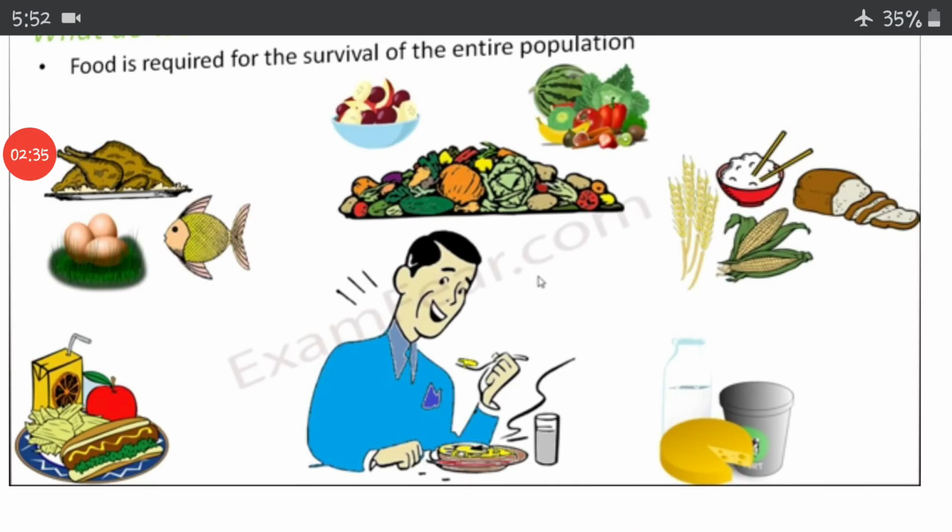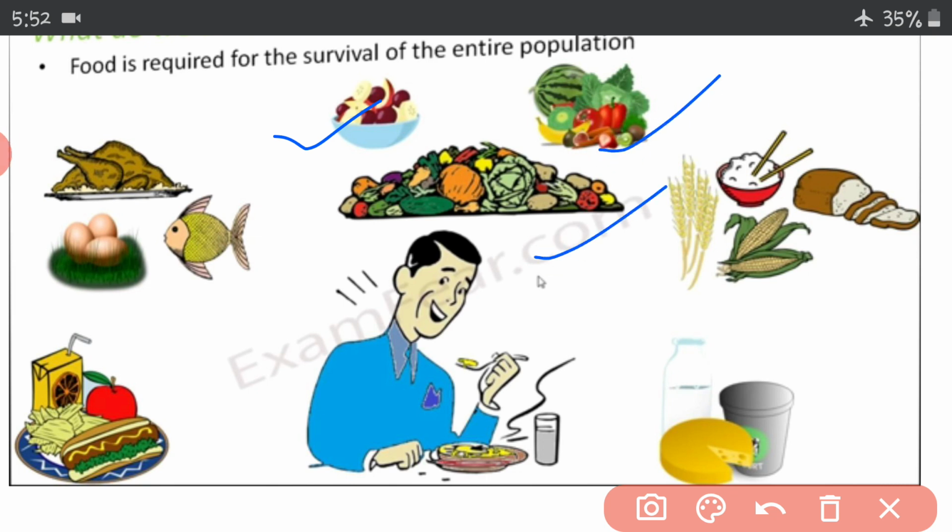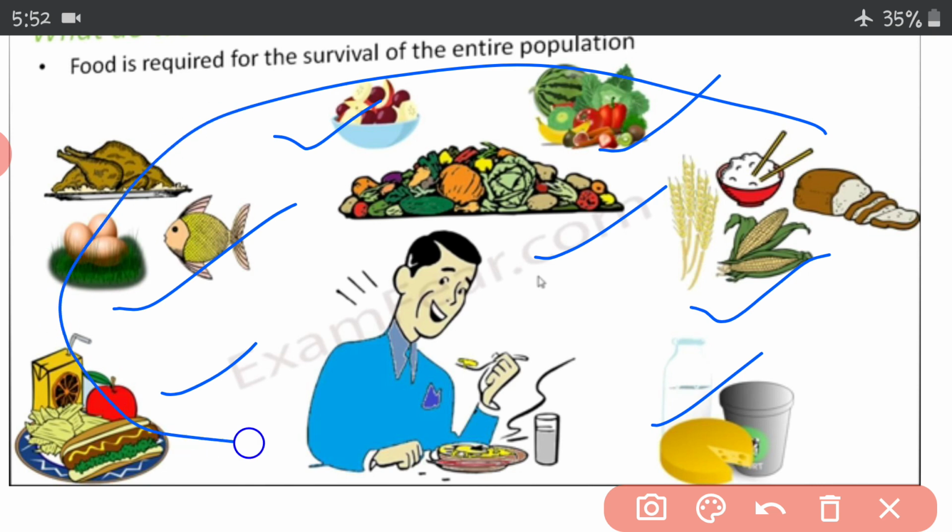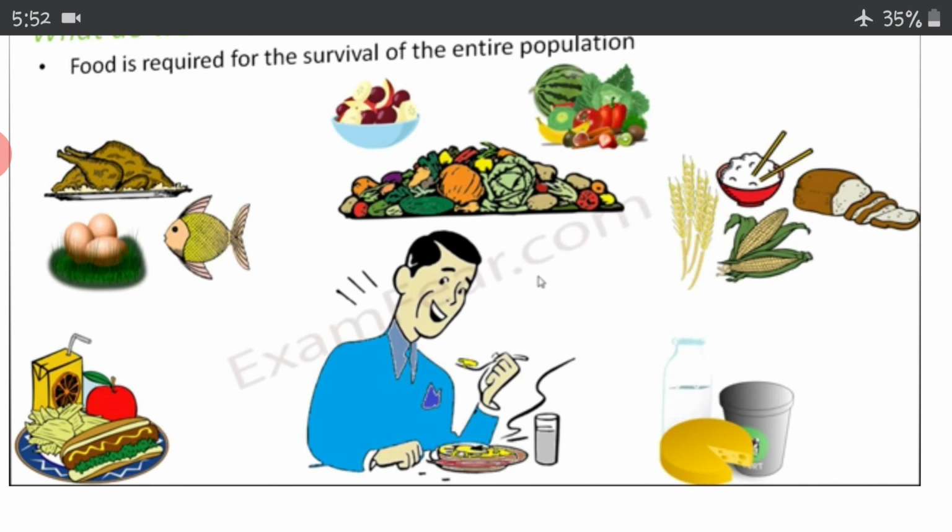So these are the various food items which a human being can eat: vegetables, fruits, rice, wheat, cereals, grains, different pulses, and milk and animal products. All these food items together can make a balanced diet for our life.